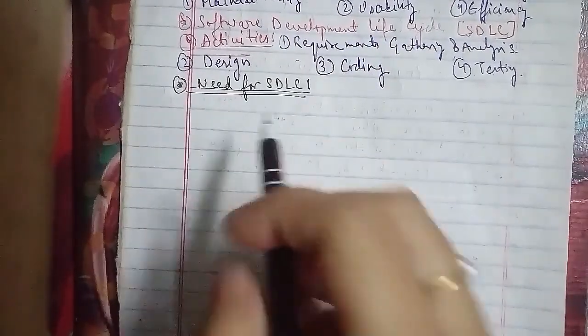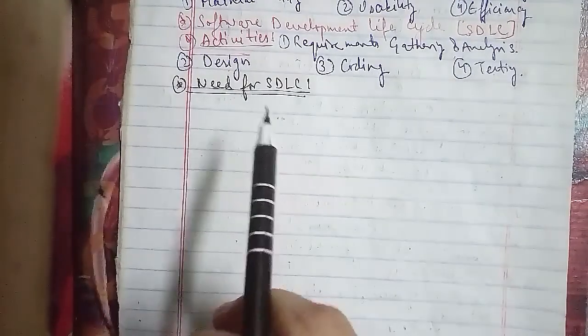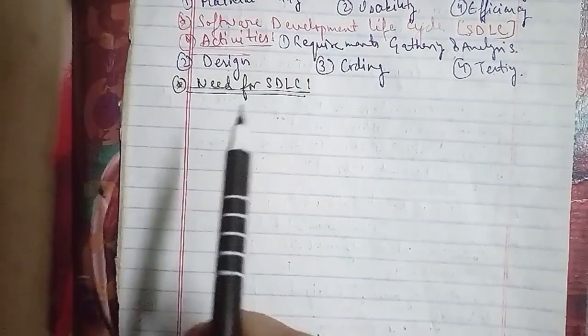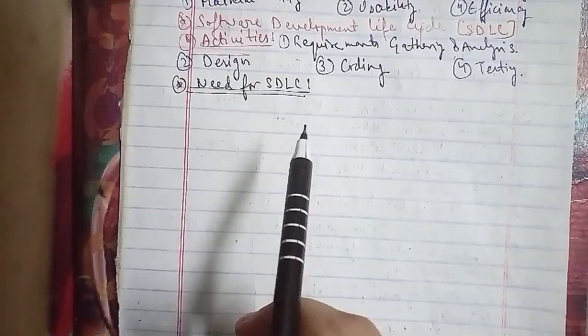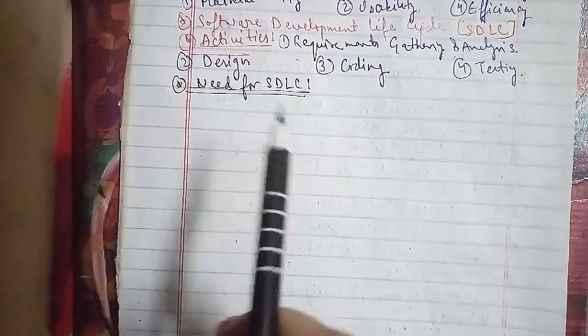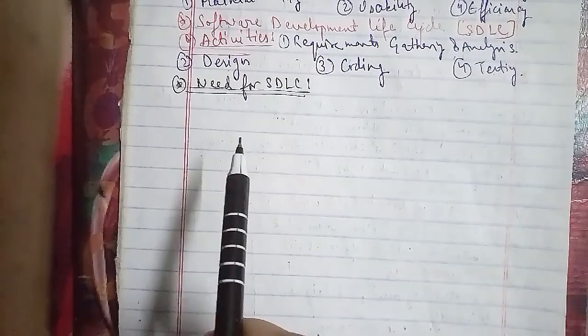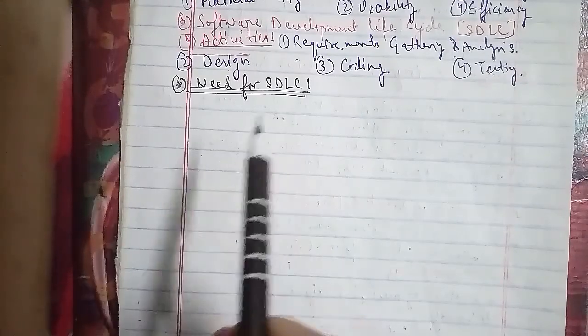The software development team must decide the life cycle model that is to be used for software product development, and then the entire team must adhere to it. This is necessary because software product development can then be done systematically, and each team member will understand what the next activity is and how to do it.